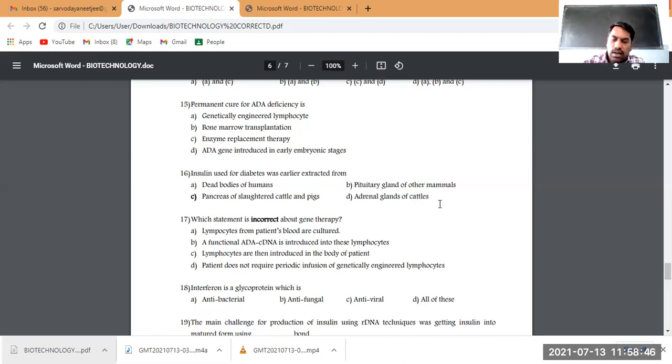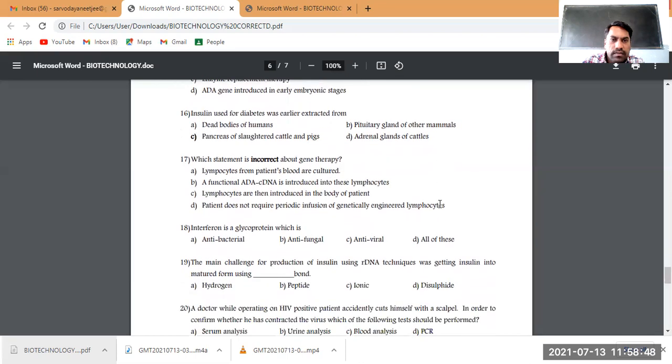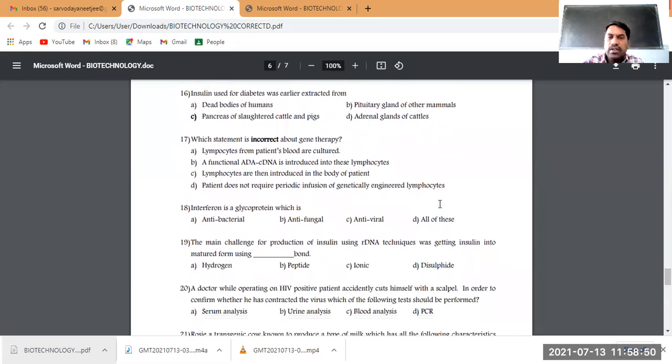So this is regarding the ADA. We have to transfer the gene directly to the embryo. In the early embryonic stage, it is permanent. Later on, in the adult stage, we can make it only for a period of time. Insulin used for diabetes was earlier extracted from the slaughterhouse, from the cattle.